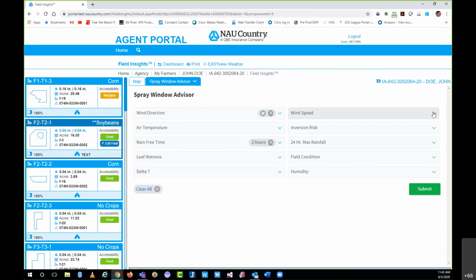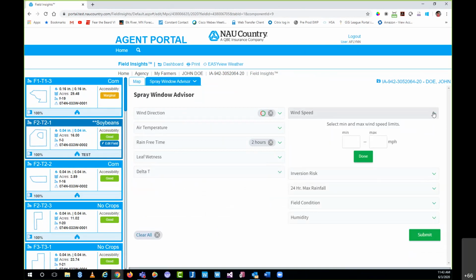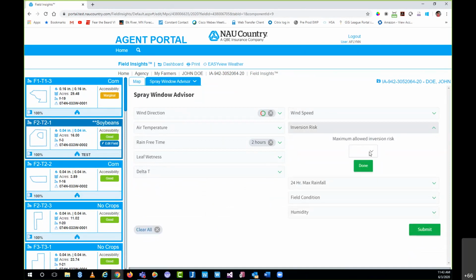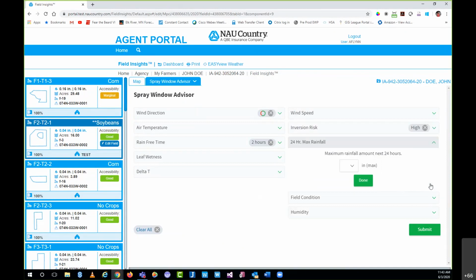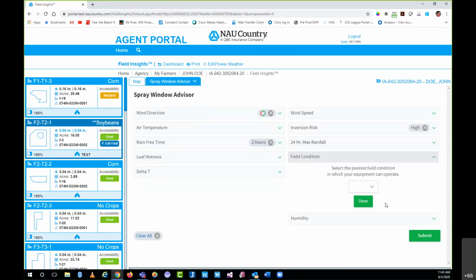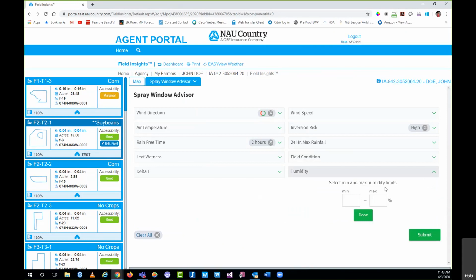But you can see we can also adjust our wind speeds, limitations on that. Avoid any inversion, which is simply when hot air gets trapped underneath cold air. Let's just say we want to avoid any high inversion. We can select any 24-hour max rainfall, field conditions, which is essentially the status of the accessibility there, or any humidity. We can select min and max on that as well. So let's say that these are the only three criteria that I am concerned about. So I'm going to go ahead and select submit.